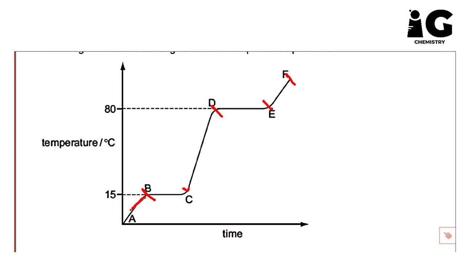This tilted line means this is solid, this one means liquid, and here is gas. And of course the area between B and C will be a mixture between solid and liquid. And between D and E, this is going to be between liquid and gas.